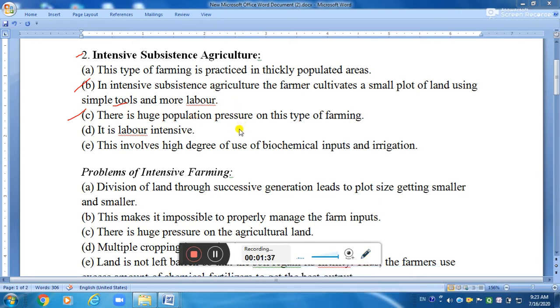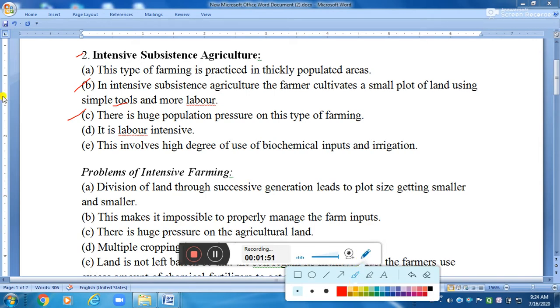The farmers continue to take maximum output from the limited land in the absence of alternative sources of livelihood. So there is enormous pressure on agricultural land. It is labor intensive agriculture, where high doses of biochemical inputs and irrigation are used for obtaining higher production.